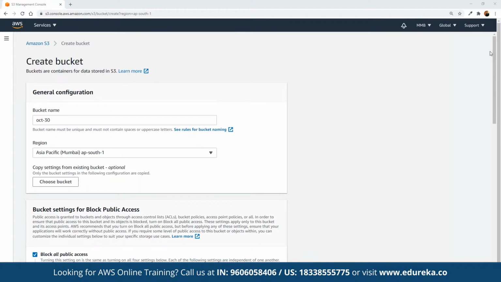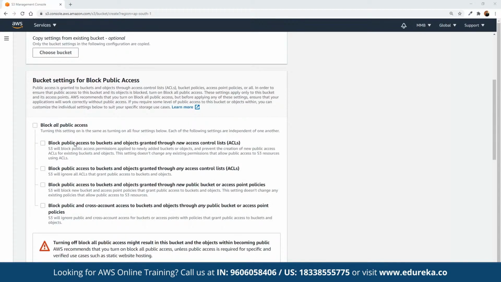And then we can set all the other properties if we are looking to share the objects to the public by giving it a public read access. So we can unblock this. We can uncheck this option, blocking all the public access.